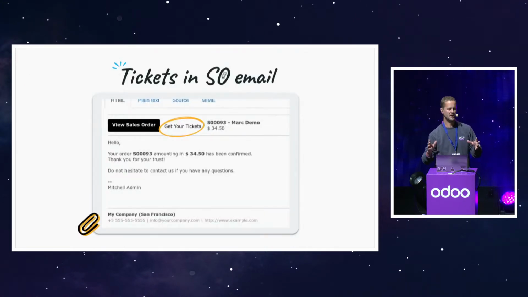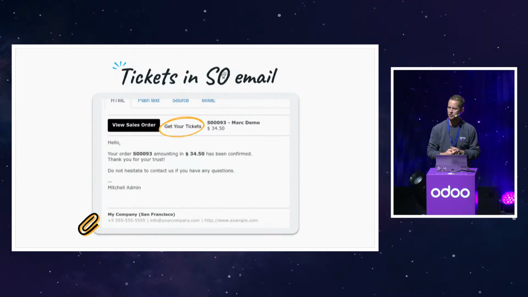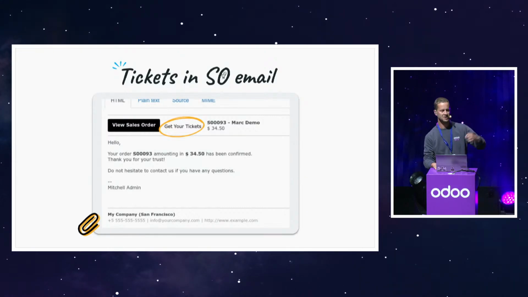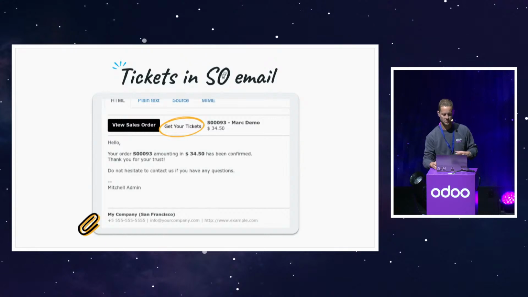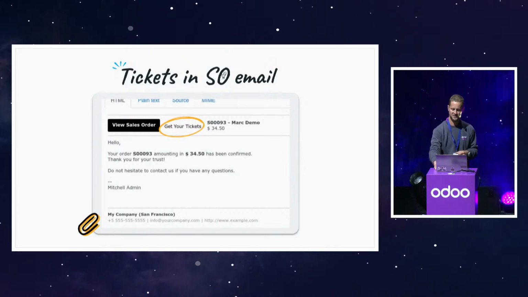And here, the last one is the ticket that you receive in your SO. And of course, those tickets can be customized with a specific background and be scanned at the entrance of your festival.